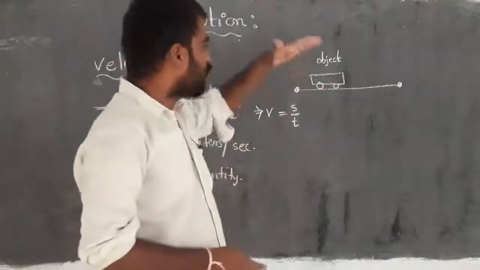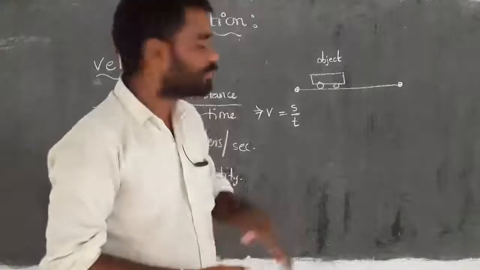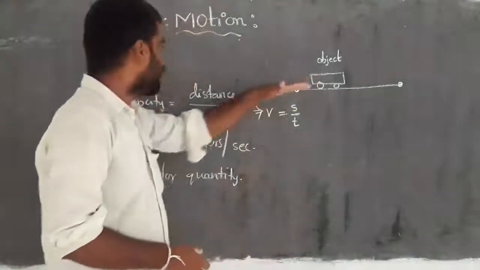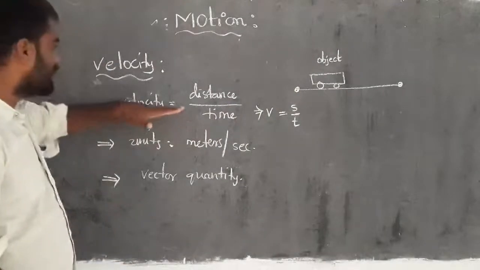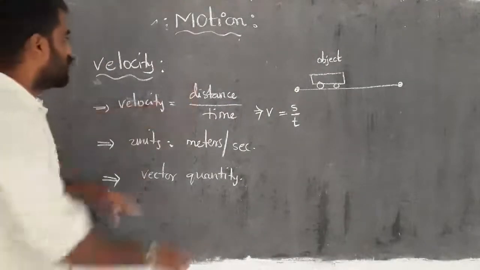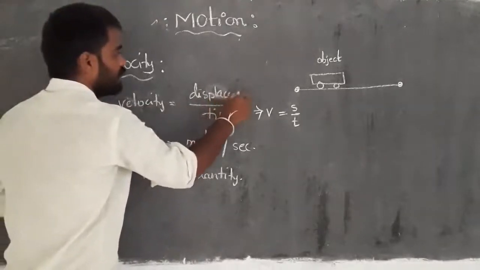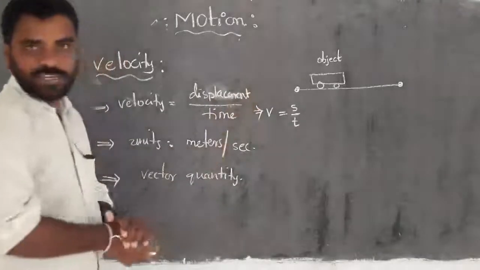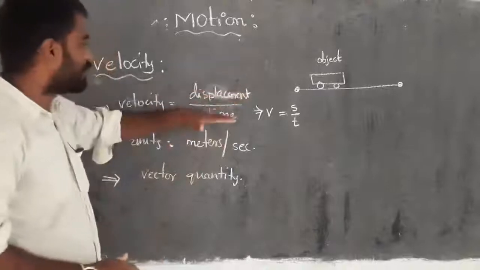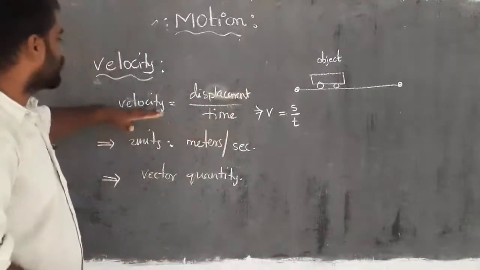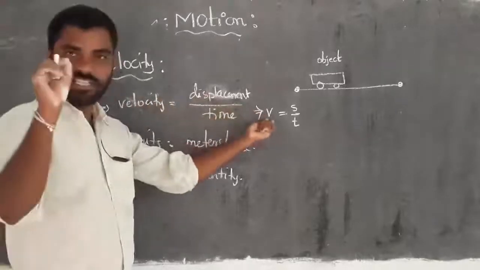Or simply, an object which covers a certain displacement in an instant of time, we call velocity. So velocity has the expression like this: velocity is equal to displacement by time. Displacement is in a straight line. Here velocity is also expressed with the symbol v.